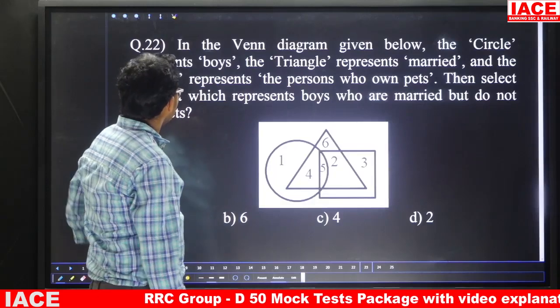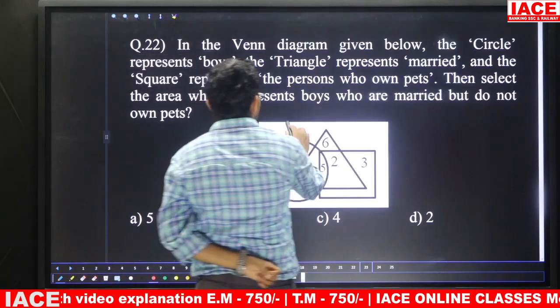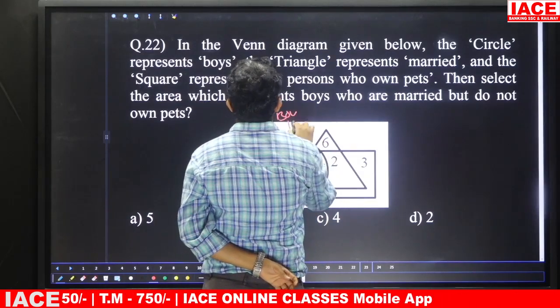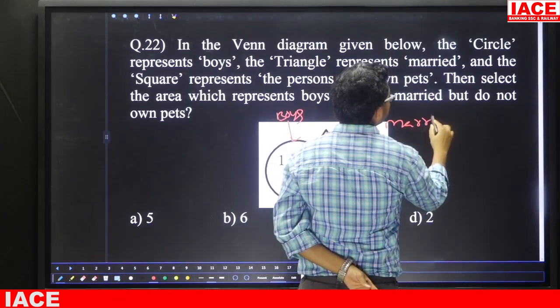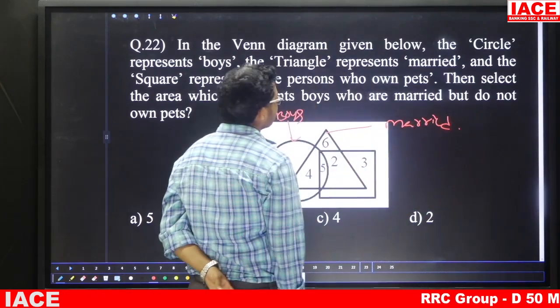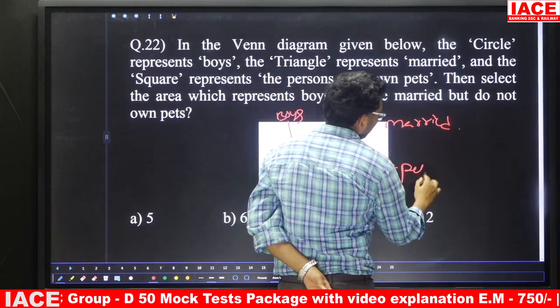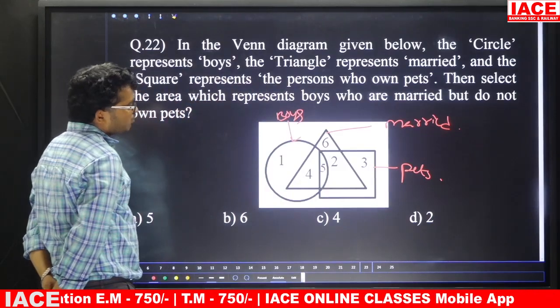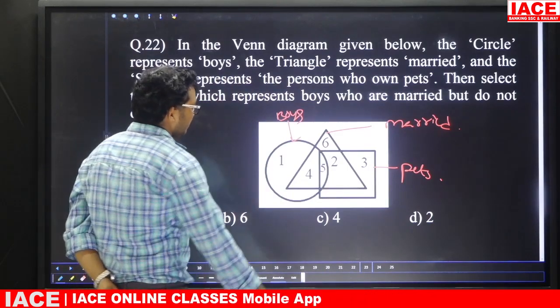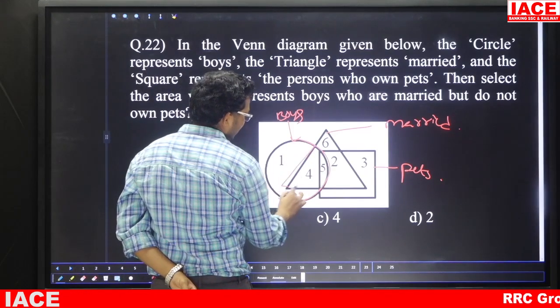Question number 22, in the Venn diagram given below, the circle represents boys. This one is boys. The triangle represents married. Triangle is married. Square represents persons who own pets. That means this one is the one who is having the pets. Then select the area which represents boys who are married. Boys who are married, that means this one.